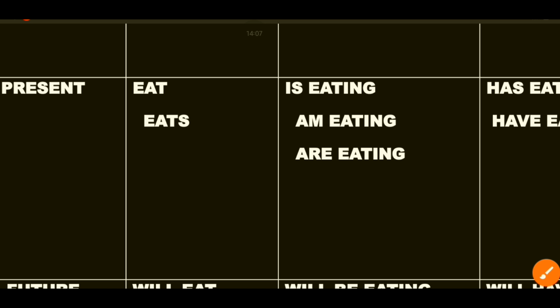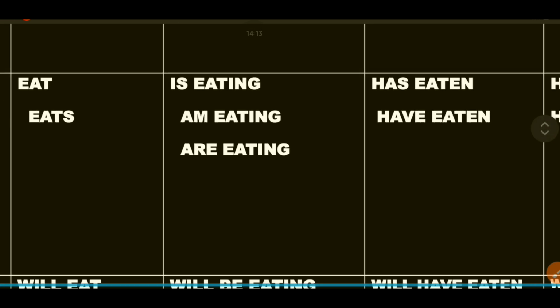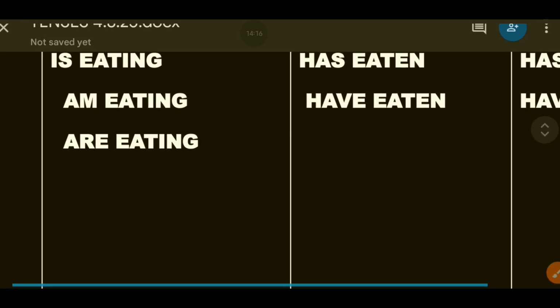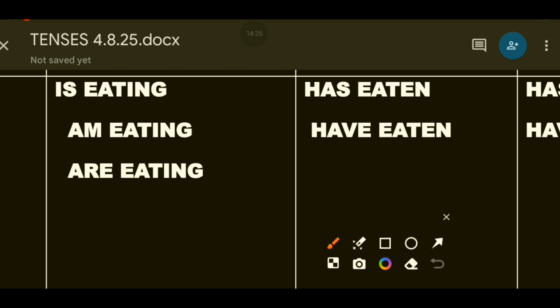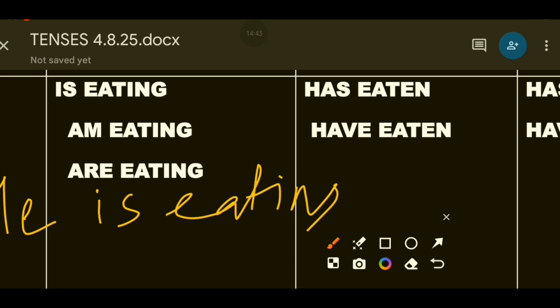Now this one: is eating, am eating, and are eating. What category is this? This falls into the category of present continuous tense. So when the subject is singular and eating something, we will say he is eating, she is eating.